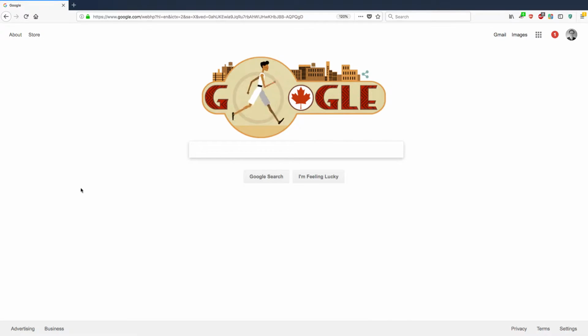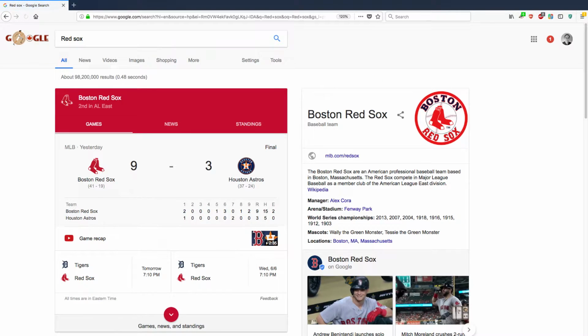All right, so here we are in google.com. I don't know why today it has a running Canadian, but it just does. So let's say that I'm interested in learning more about the Red Sox, specifically some recent news. Now, when I search for Red Sox, right away it knows that I'm talking about the Boston Red Sox. It's probably because I live in the Boston area. I've searched for the Red Sox before. So it's going straight to the Boston Red Sox as opposed to the Pawtucket Red Sox or Red Sox in some other